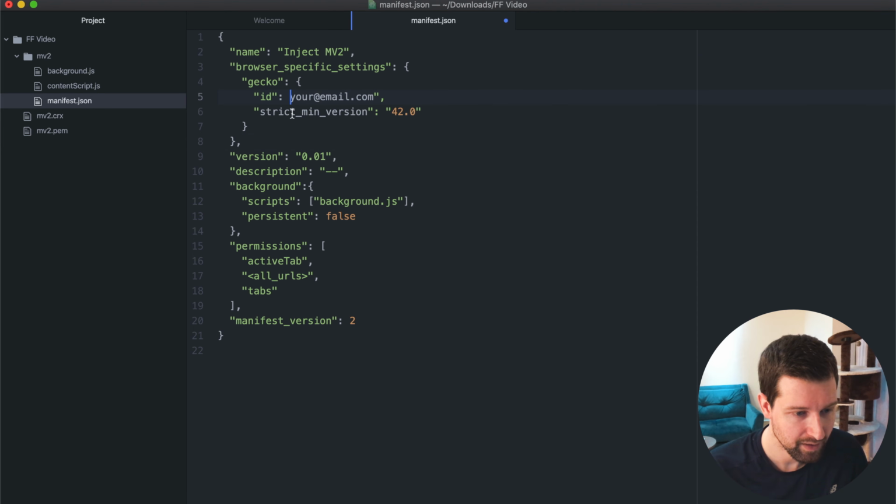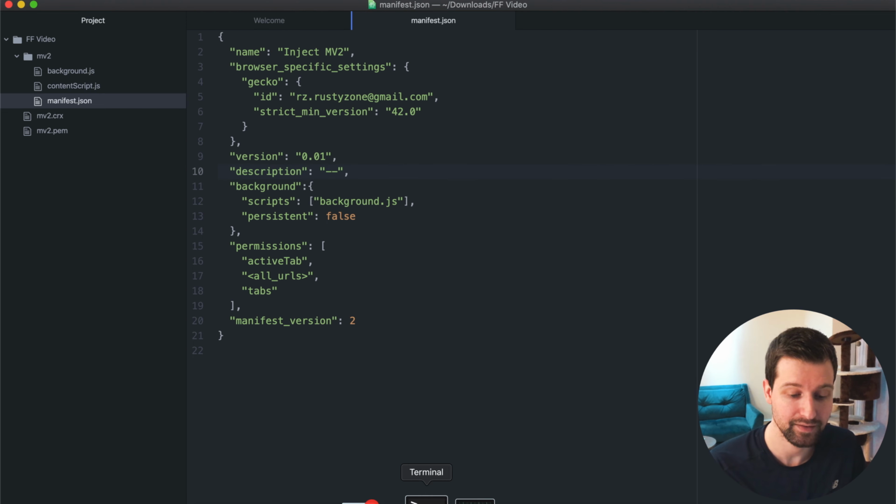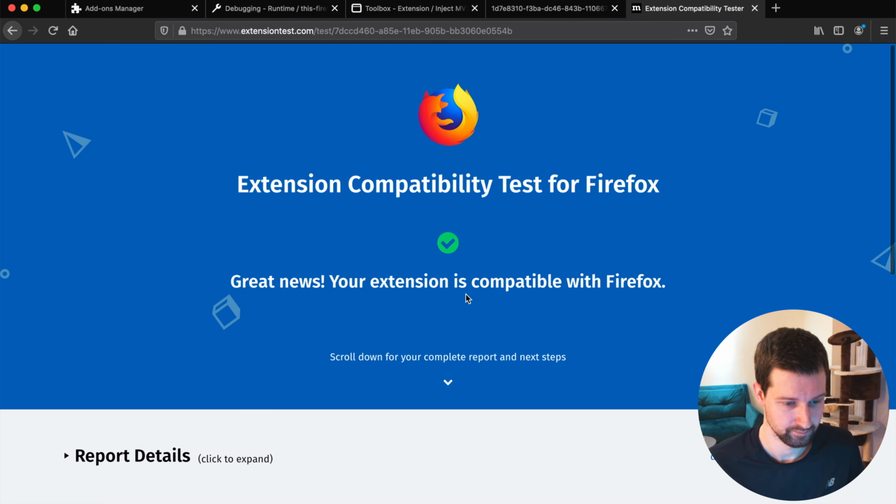So you'd put in your email address just here. I'll just fill mine in. And then down here, you have to set the minimum version of Firefox that your extension can support. So if I wanted that only to work on the current version I'm using, I could switch that to 88. But if you want to support more older browsers, you can change it back to the default here. But once I've added this in and I save, if we repack this extension, that should hopefully remove that error.